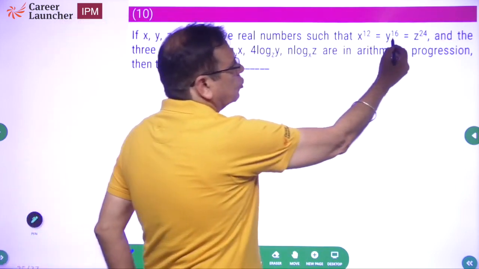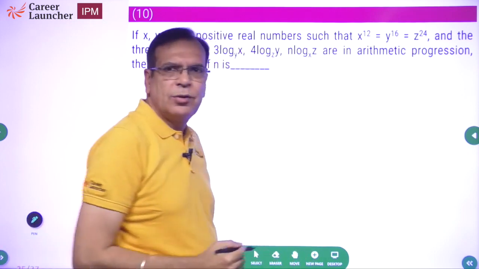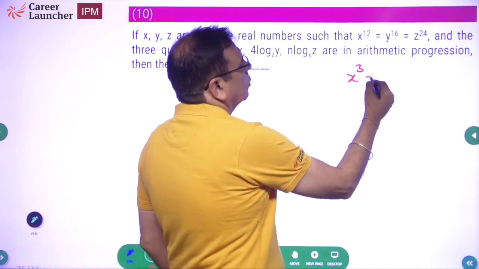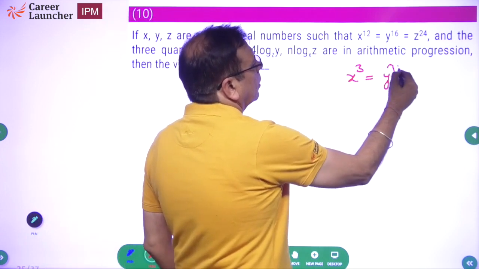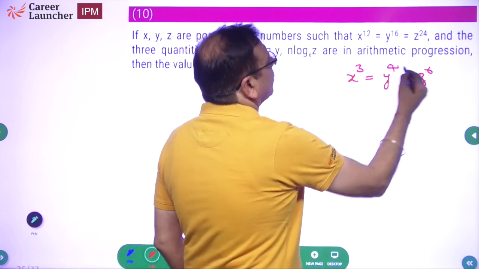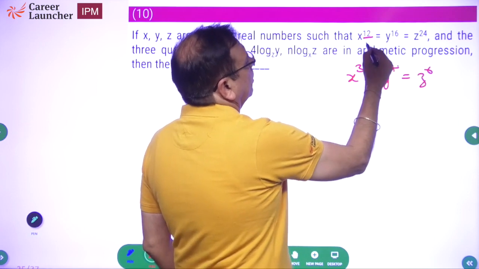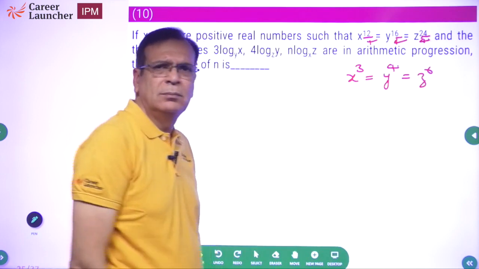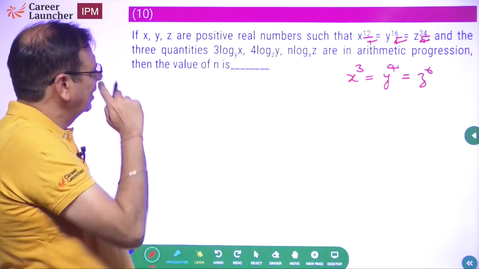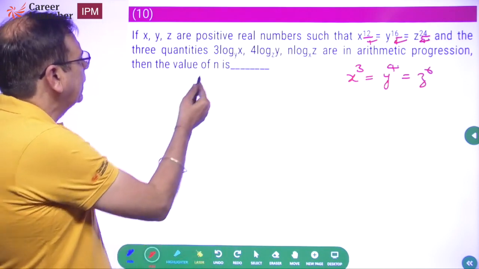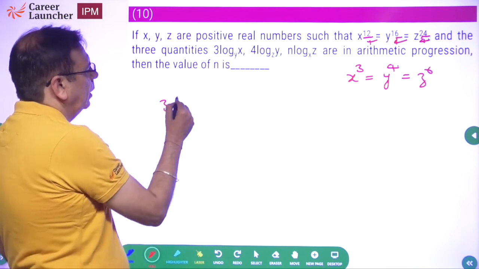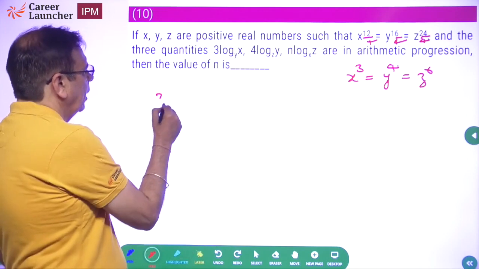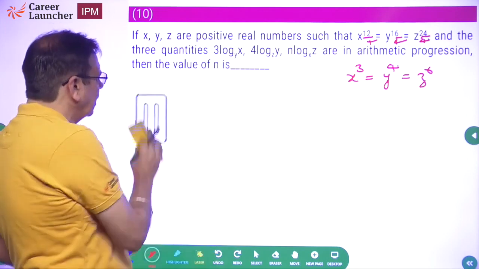What are we given? x to power 12 equals y to power 16 equals z to power 24. So can I not say x cube equals y to power 4 equals z to power 6? After all, if I divide 12, 16, 24 by 4, same thing. So this we know. And the three quantities are, I'll not say 3 log x base y, I'll say